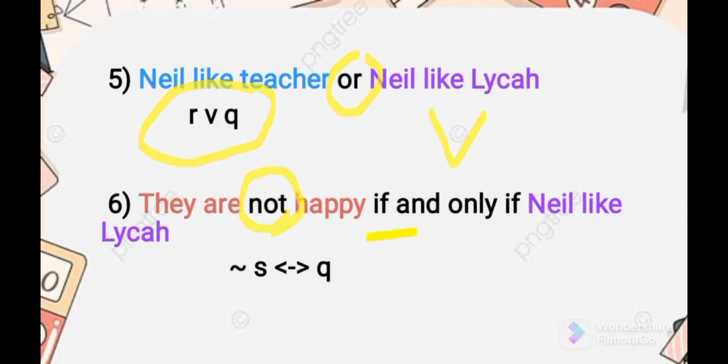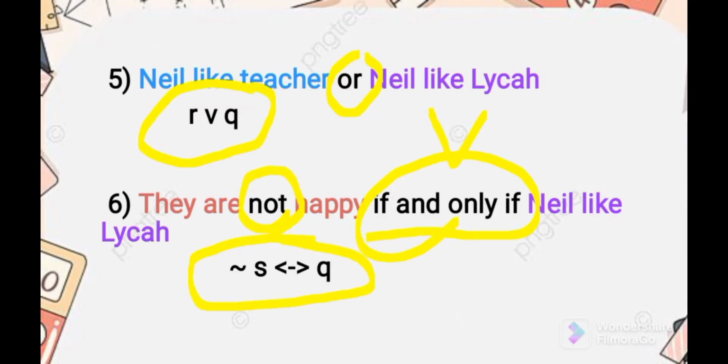Then they also add "if and only if", which is a type of connective called a biconditional. So we just put the negation of S, if and only if Q. So it's a simple one.